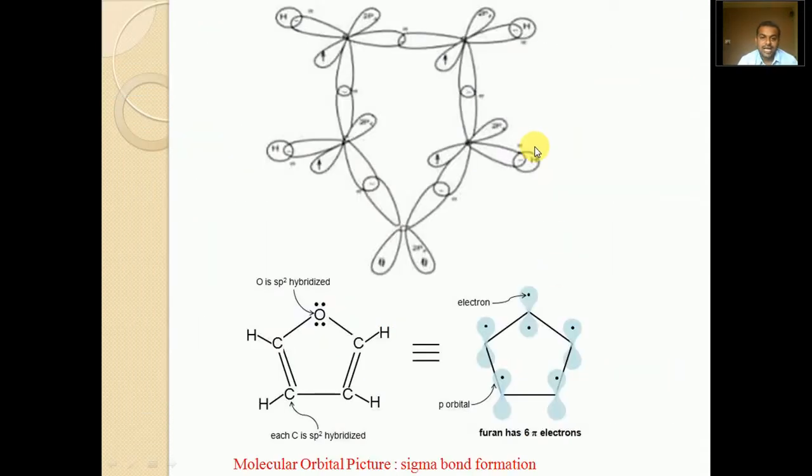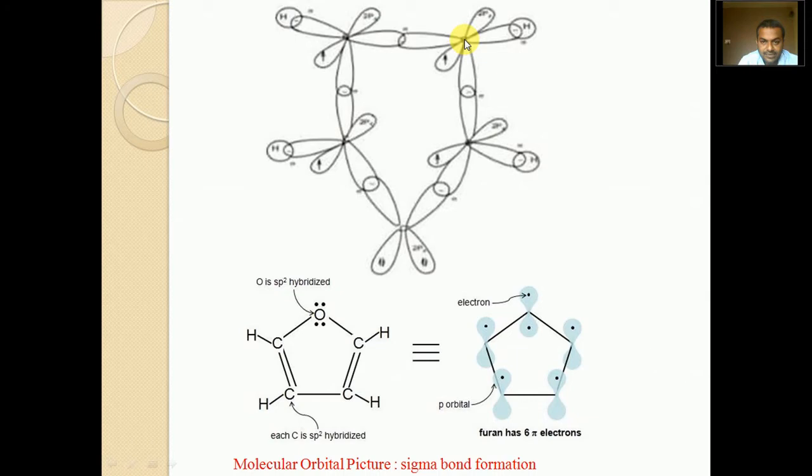These hybrid orbitals will form 3 sigma bonds with adjacent atoms. The sp2, sp2, sp2 orbitals form a trigonal planar geometry. Each sp2 hybrid carbon forms 3 sigma bonds, one with hydrogen, another with an adjacent carbon, and the third also with a carbon.